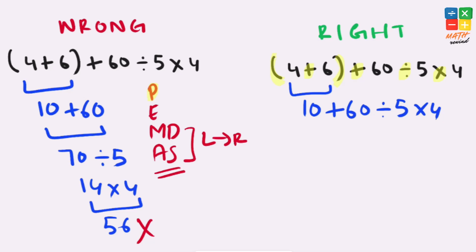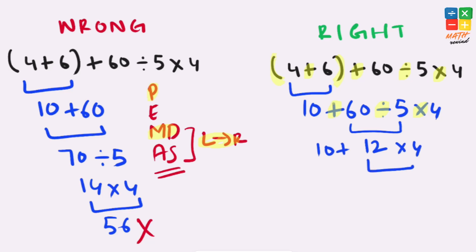Now we have addition, division and multiplication operators present. According to the rules, multiplication and division have higher priority over addition, but we have to work from left to right. So we need to solve this division first, because that's on the left side of the multiplication. 60 divided by 5 equals 12, and our expression simplifies to 10 plus 12 times 4.